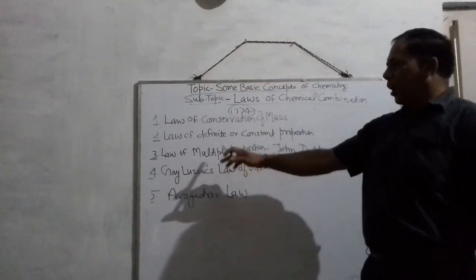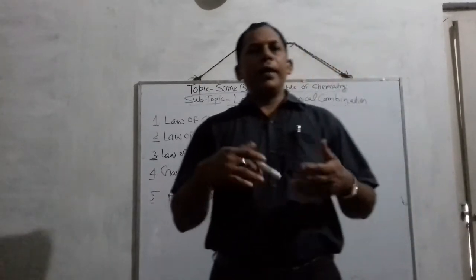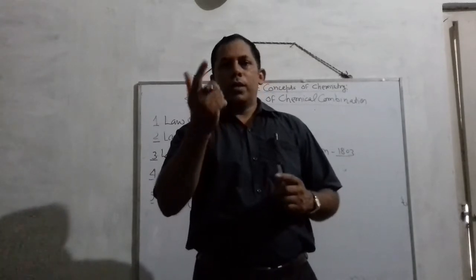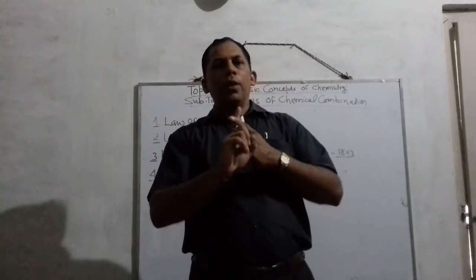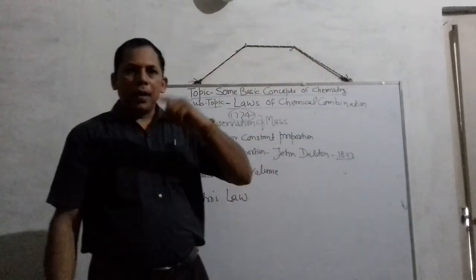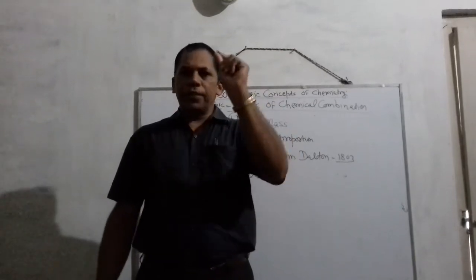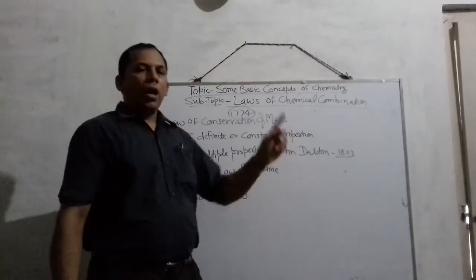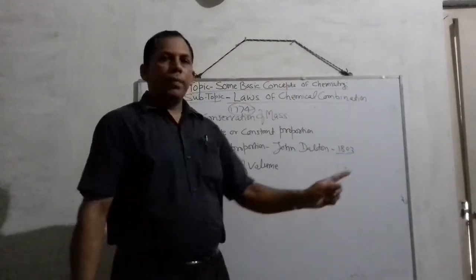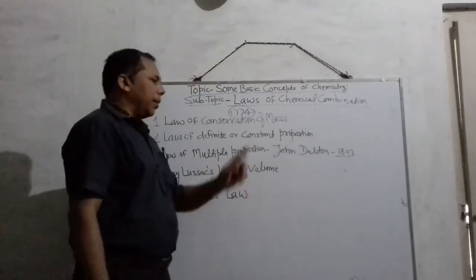If two elements combine together to form more than one compound, then the mass of one element that combines with the fixed mass of the other element is in the ratio of simple whole numbers. So this is the statement of multiple proportion.